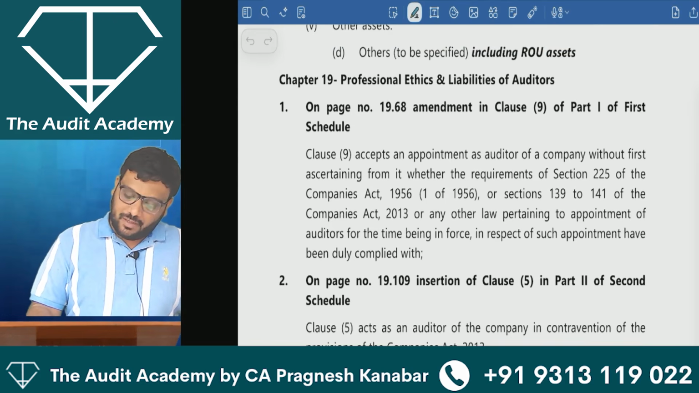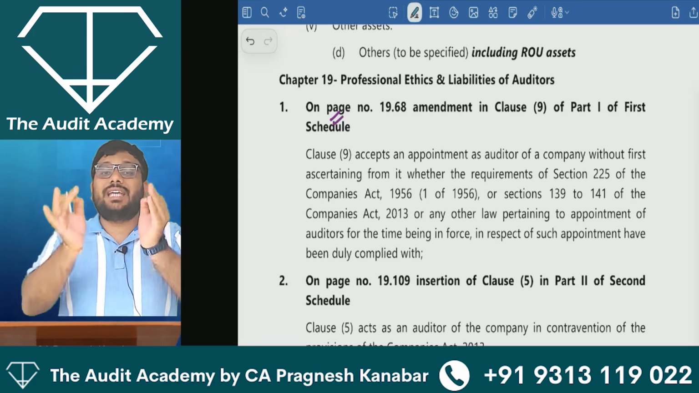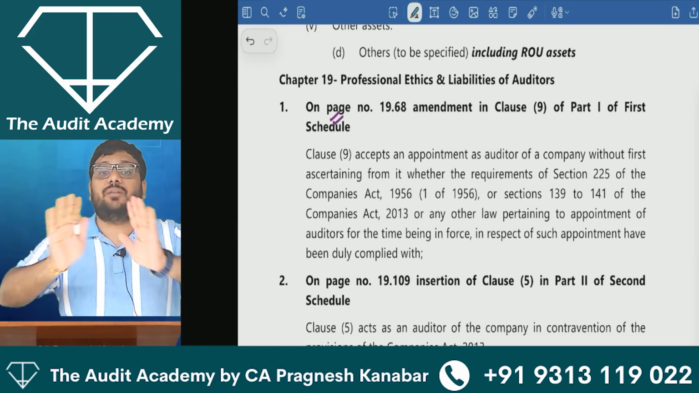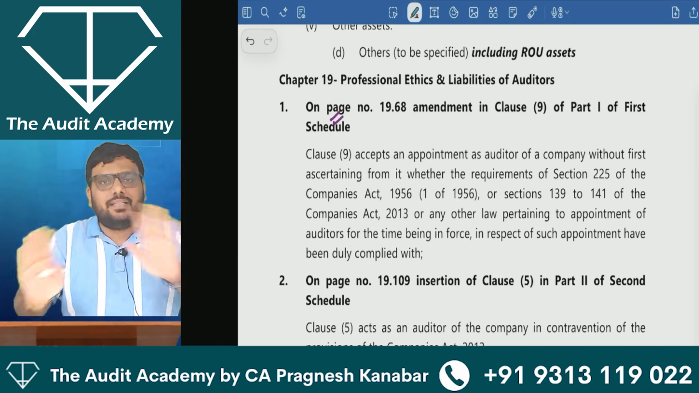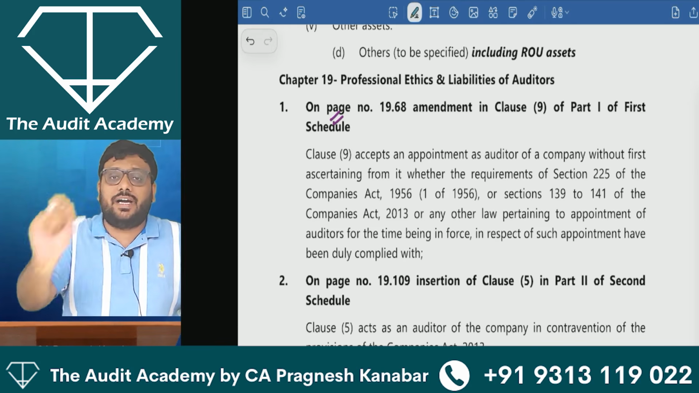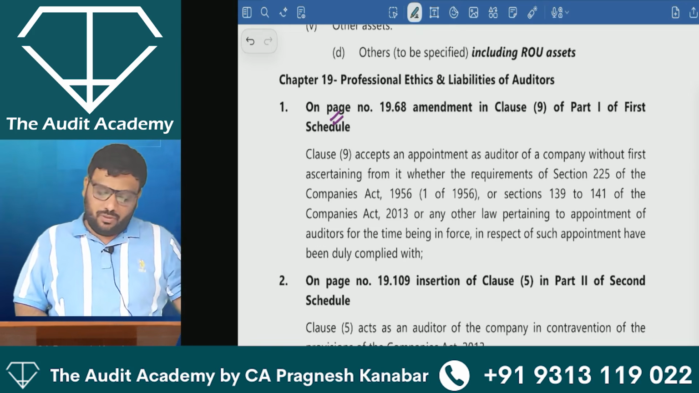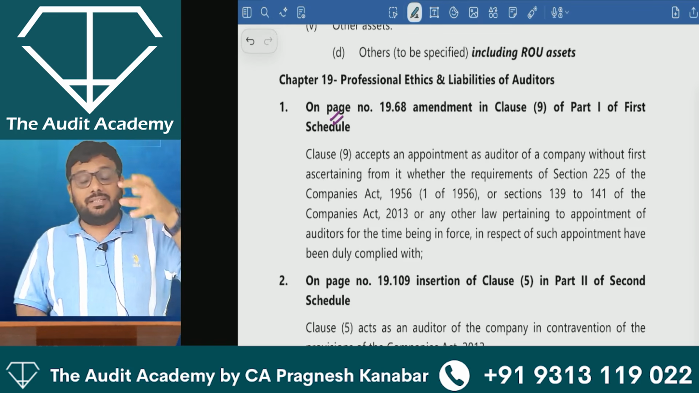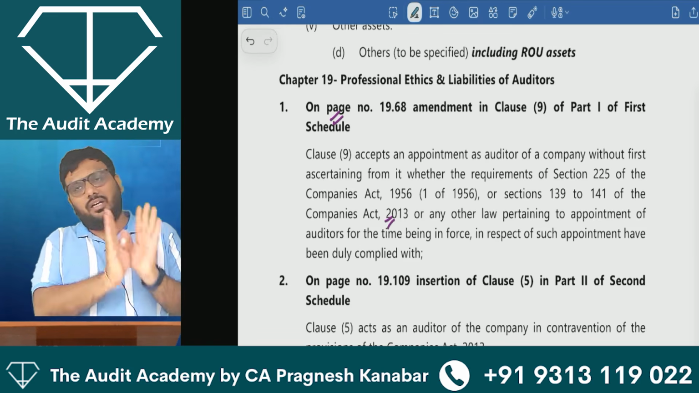Clause 9 Part 1 First Schedule deals with a CA in practice who is accepting statutory audit of companies, the audit of financial statements of companies. It does not deal with anything else. It just deals with audit of financial statements of companies. So Clause 9 Part 1 First Schedule earlier had Companies Act 1956 references. Now they have given Companies Act 2013 references.